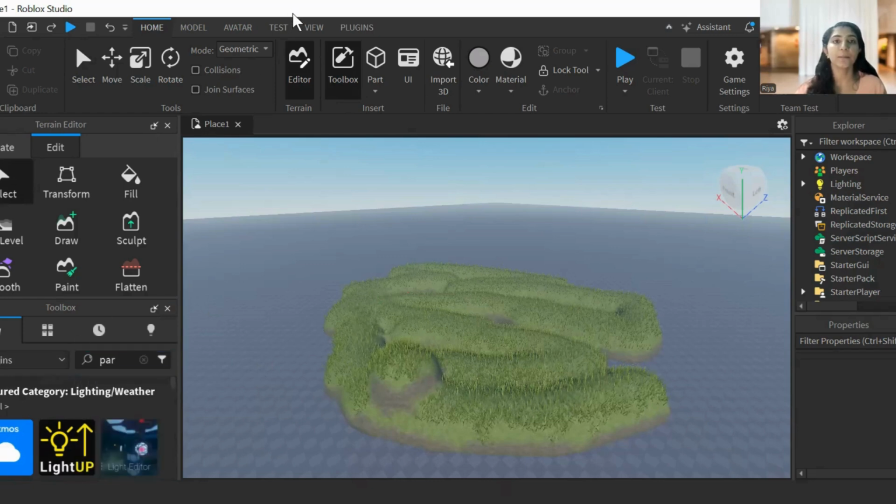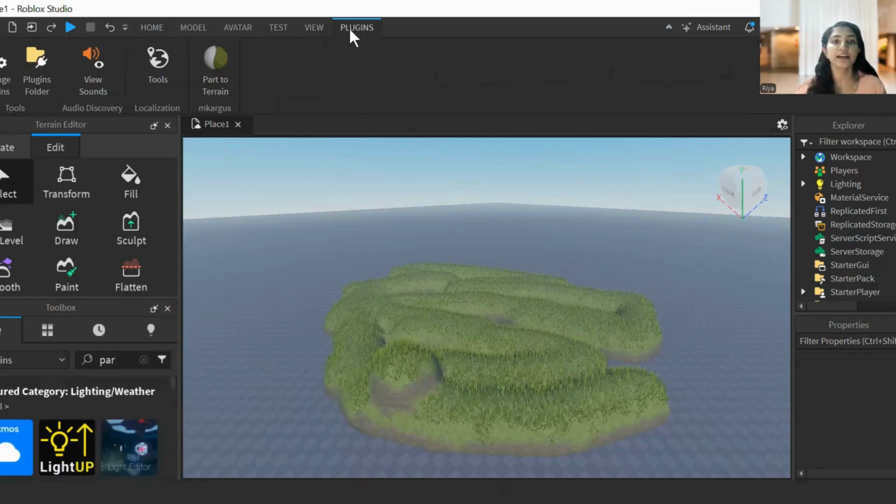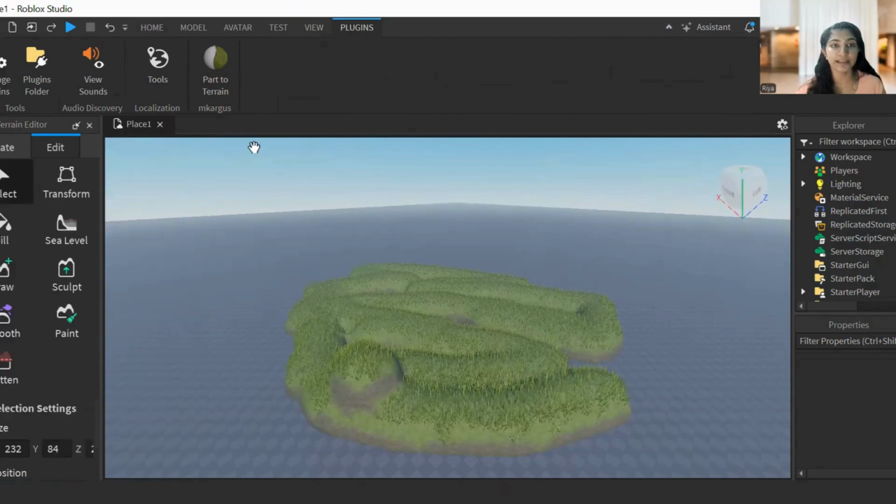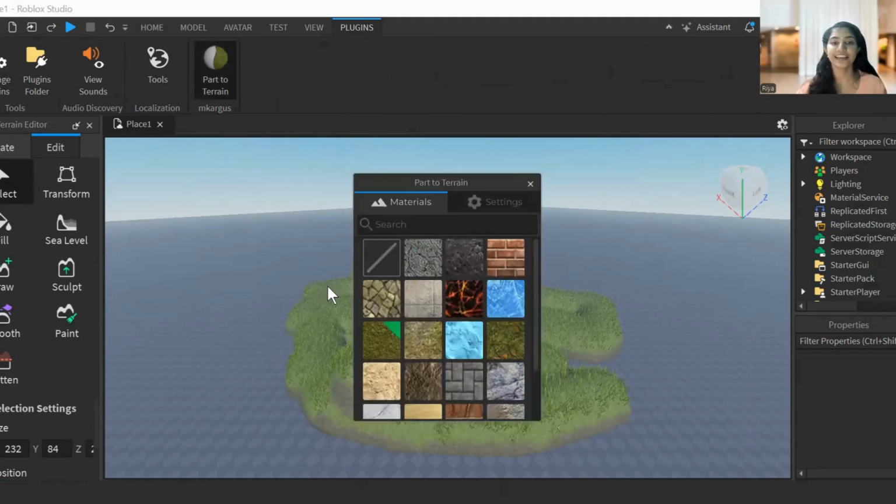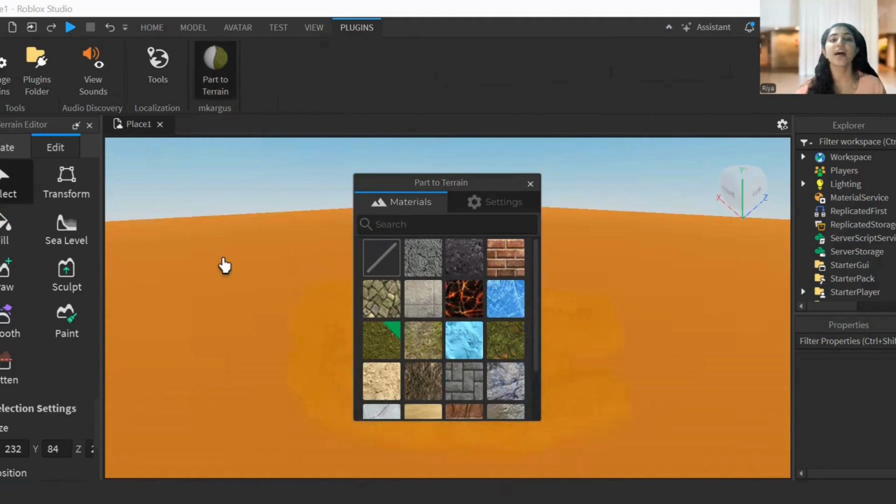Okay. But I already have that plugin. So what I'm going to do is add that plugin. I just need to click on it. Then I want to select where to add. Okay. So this is easy to convert this part into terrain. So I'm placing my mouse cursor there and I'm clicking on it. Okay, here we go.